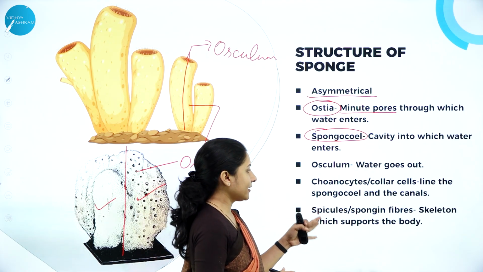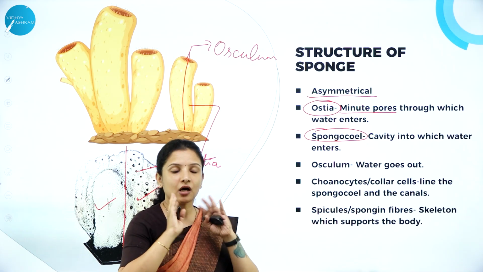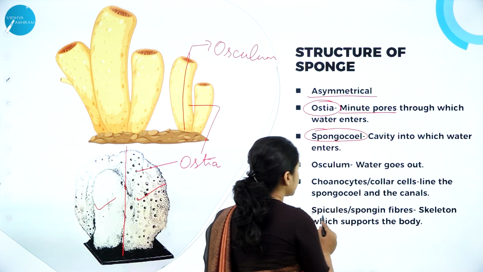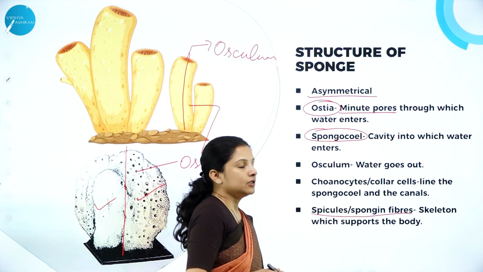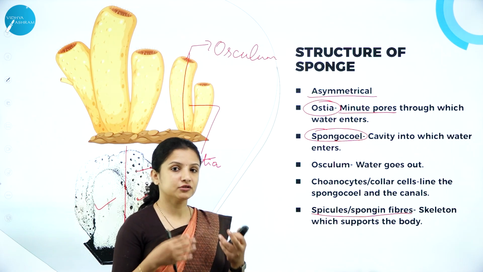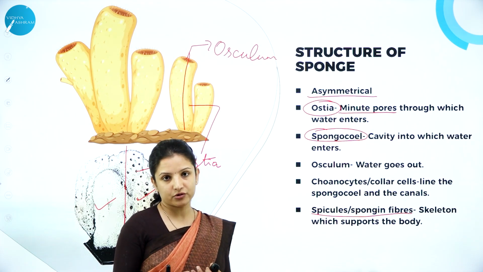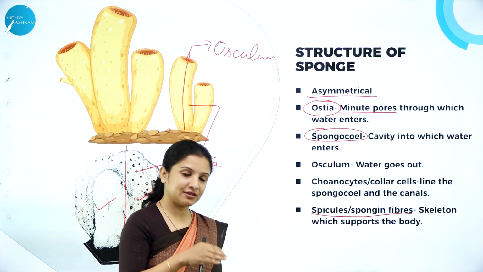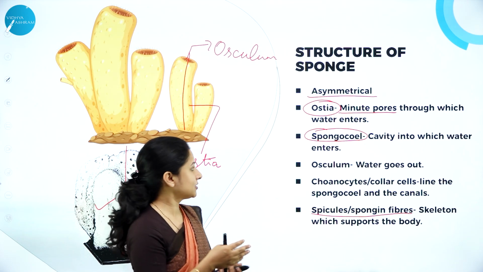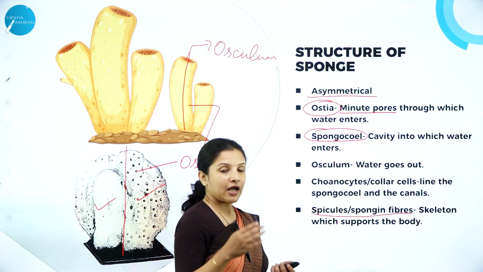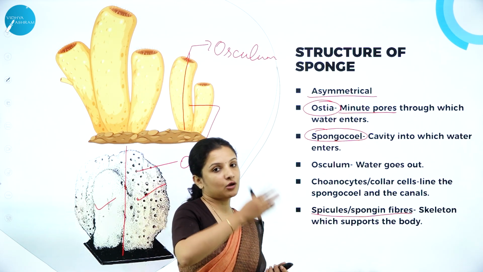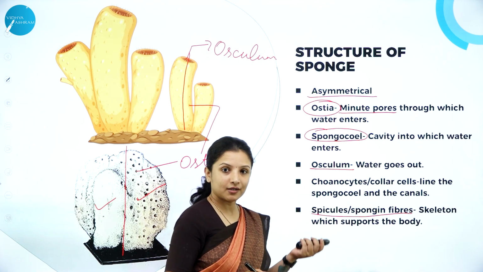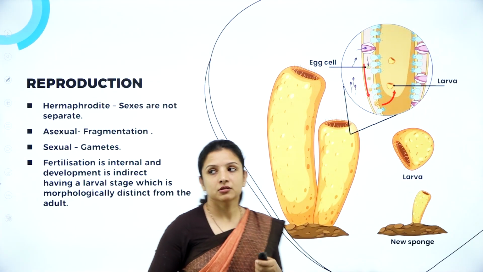And when we look at the body of the sponges, that is the outer surface of the sponges or the skeleton of sponges, it is made up of spicules or spongin fibers. So the body of sponge is covered by spicules or spongin fibers. On the spicules or spongin fiber, there are minute pores called ostia, and water enters into the ostia and then goes into the water canal system, which is called the spongiocele. And once it enters into the spongiocele, it comes out of the osculum. So the water comes out of the osculum.